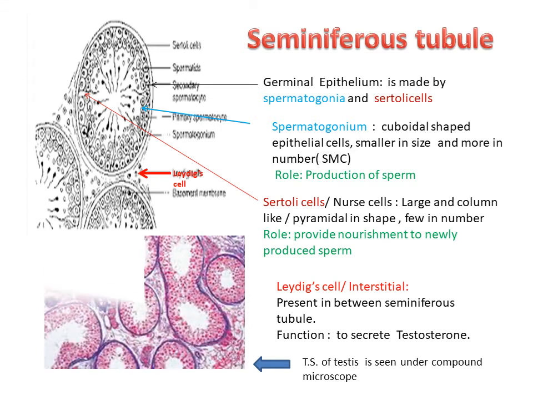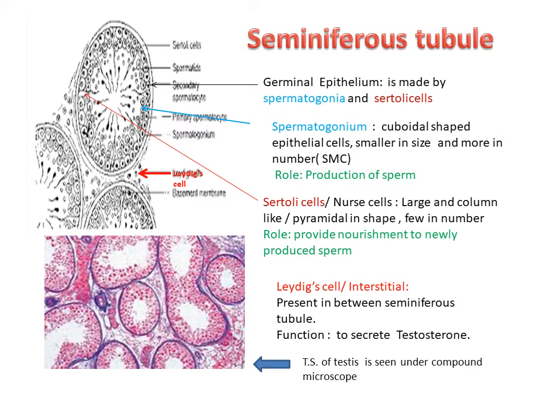Now spermatogonia. Spermatogonium is singular, spermatogonia is plural. What about spermatogonium? Spermatogonium is a cuboidal epithelial cell. It means the shape of the cell is cube-like, so it is a cuboidal epithelial cell. They are smaller in size but more in number. Their number is high.